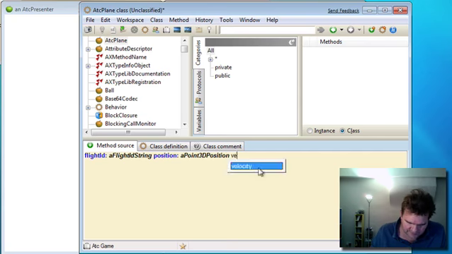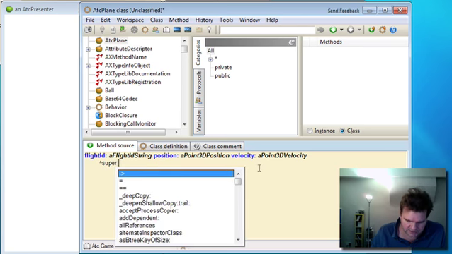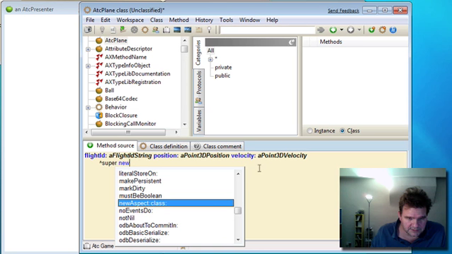And the velocity can be a Point3D velocity.